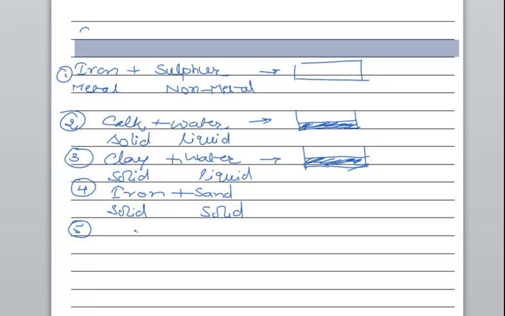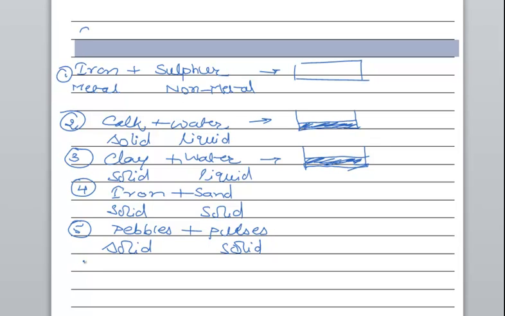Likewise, pebbles plus pulses or cereals, these both are solids. Solid, solid. You must have seen your mother separating pebbles and small stones from the pulses, right? Or if you wash pulses, the pulses get settled and the lighter particles which are present as impurities float. This is also a mixture.